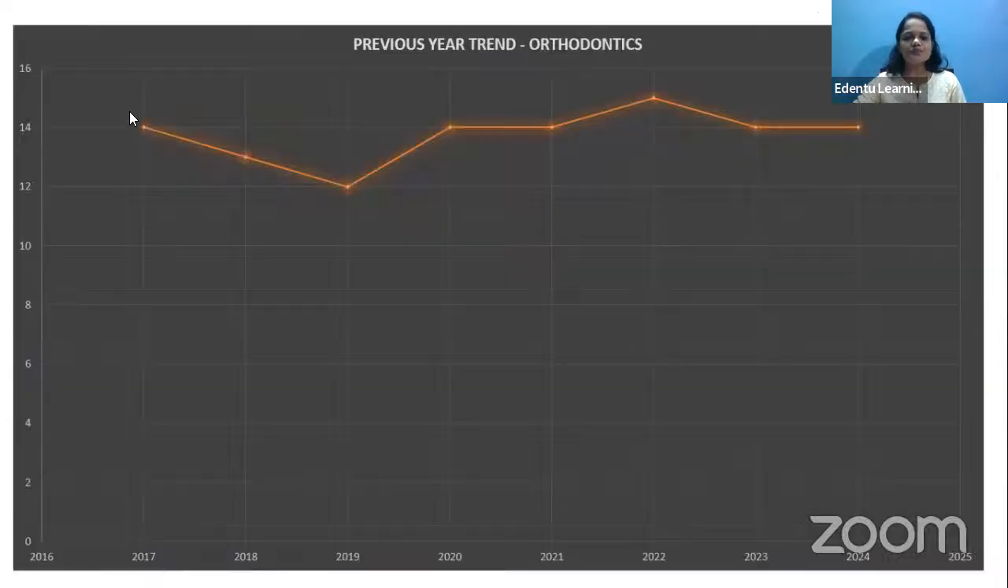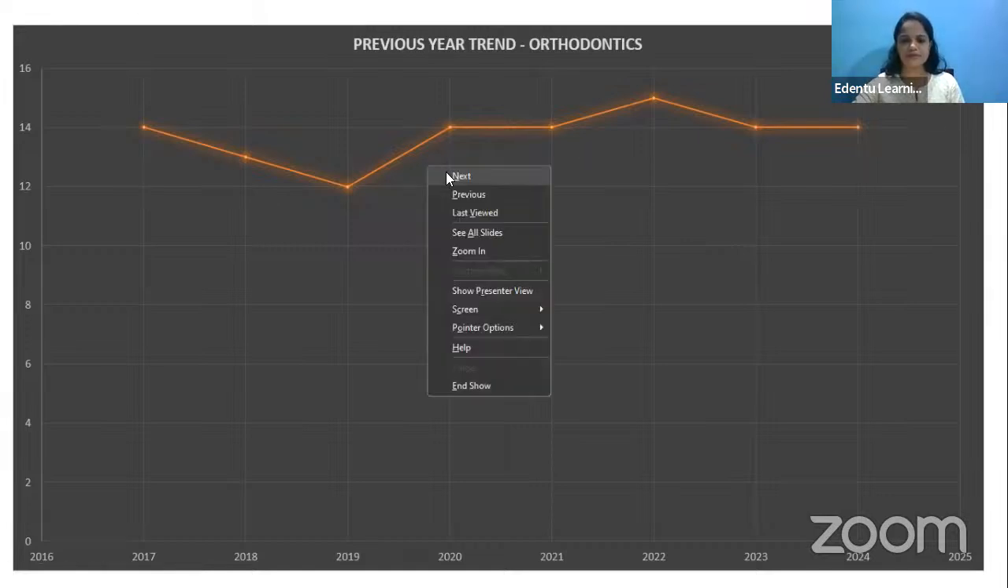Okay, so if you look at the previous trend of the questions that were asked in ortho, you can see that around the year 2017, a total of 14 questions were asked, which decreased to around 12 questions in the year 2019. And by 2020 and 2021, again, 14 questions were asked. In 2022, around 15 questions were asked. And for the last 2 years, around the same, 14 questions were asked from ortho. So you can expect anywhere between 12 to 15 questions for this ortho subject in the NEET MDS examination.